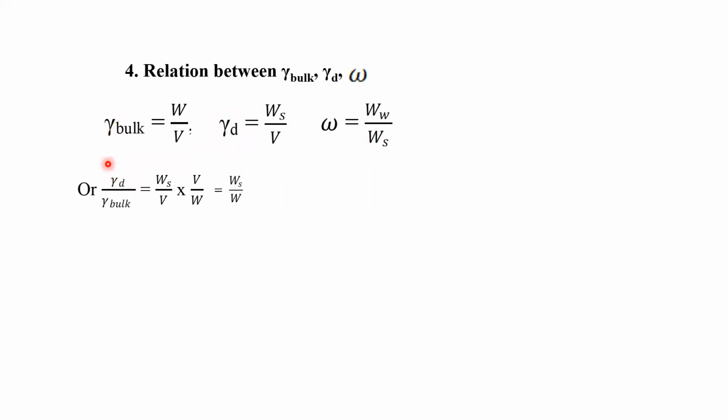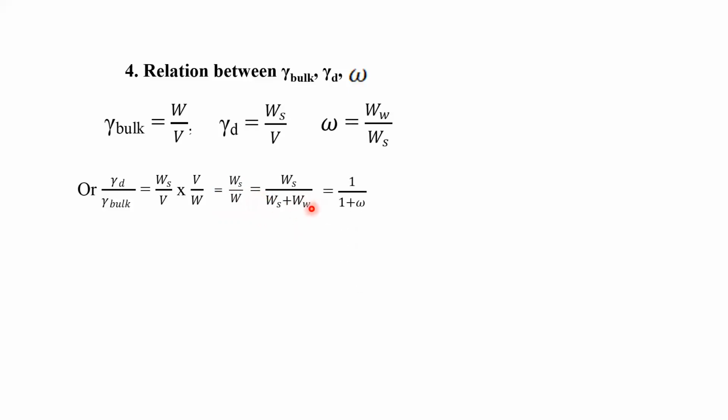Gamma d by gamma bulk. So Ws by V into V by W. So V and V will cancel. We can write Ws by W. So here we have Ws by the total weight of the sample. We can also write Ws plus Ww, that means weight of solid plus weight of water.